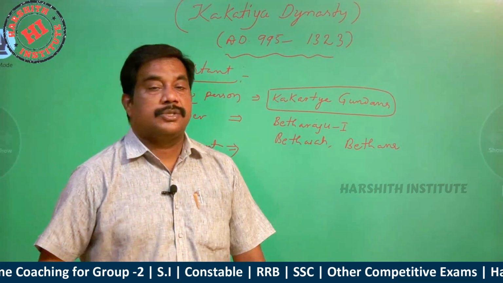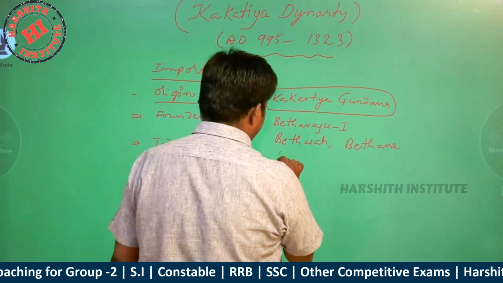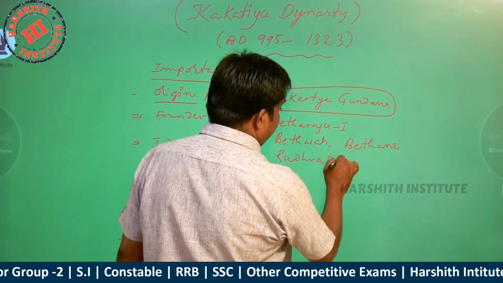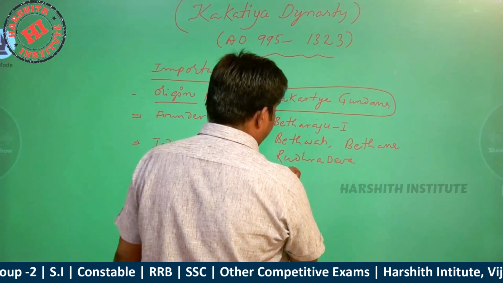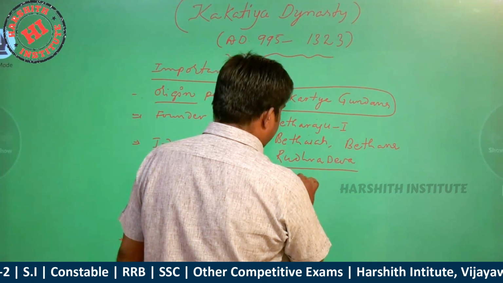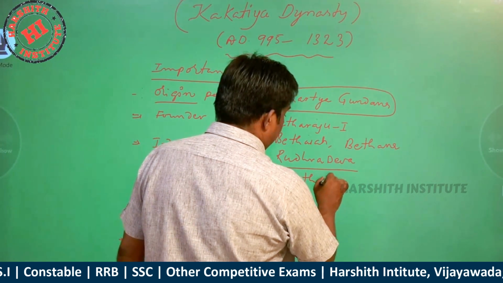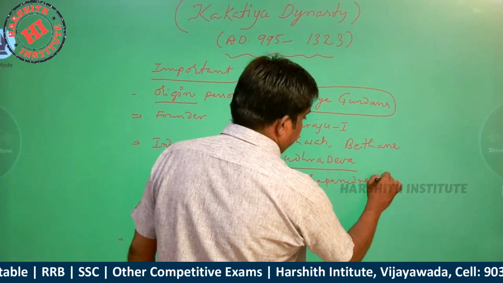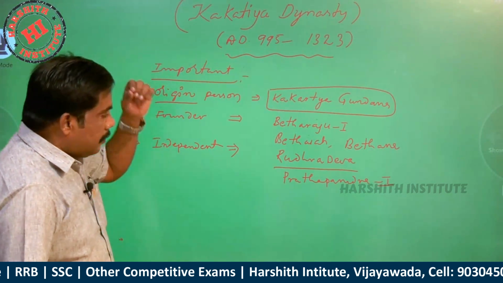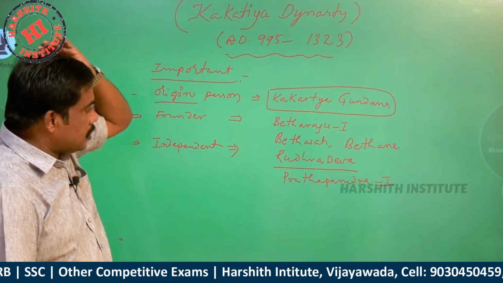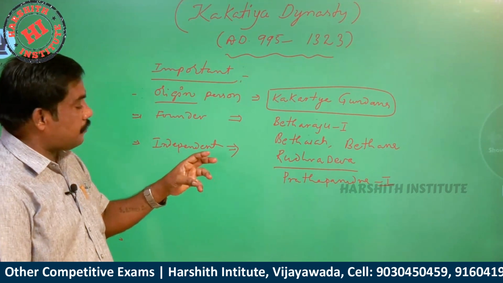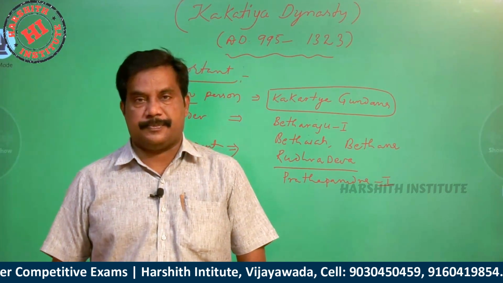That was Rudradeva, also called Prataparudra one. So Rudradeva or Prataparudra one was the establisher of the independent Kakatiya dynasty.